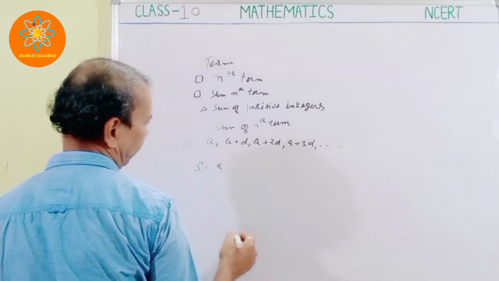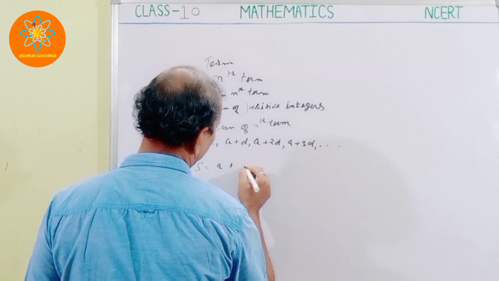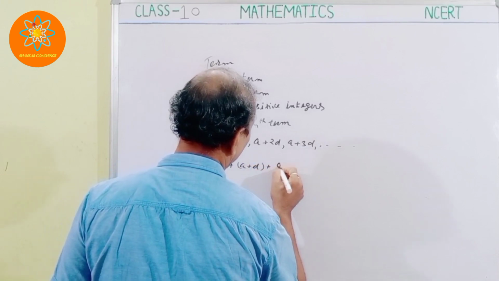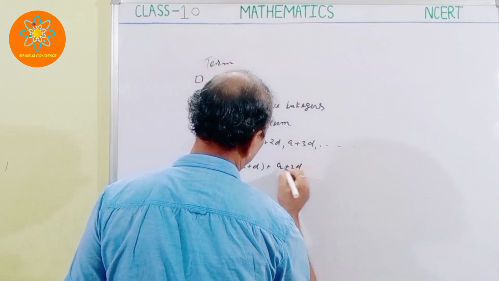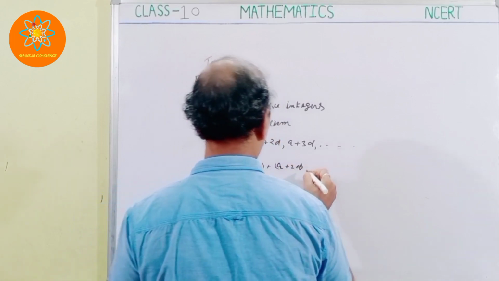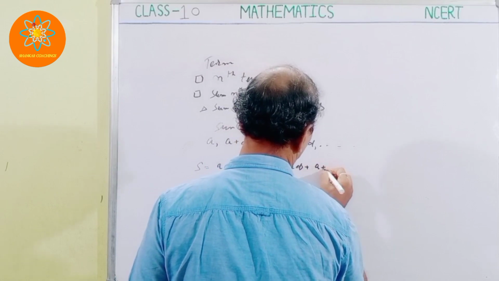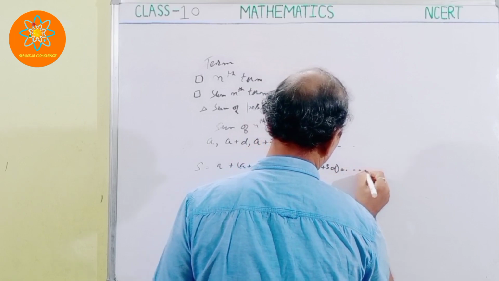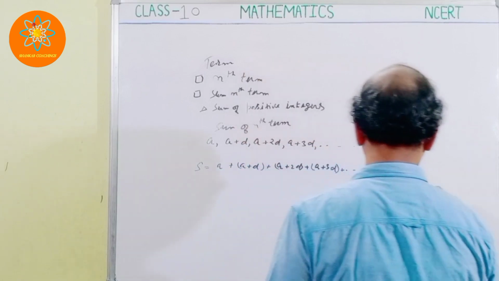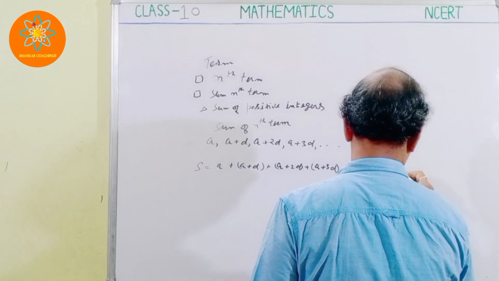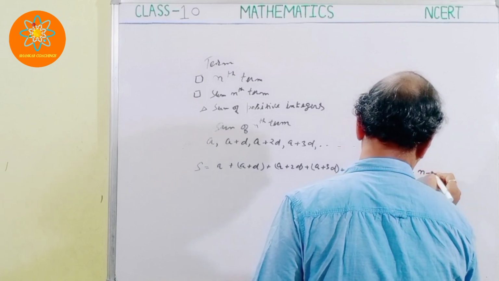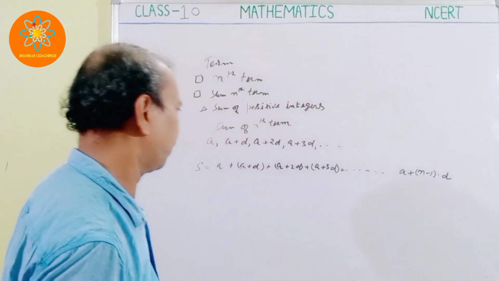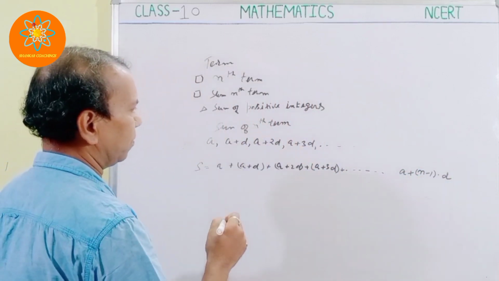So if the sum is given as S, the value of S is equal to A plus A plus D, plus A plus 2D, plus A plus 3D, and lastly we have A plus n minus 1 into D. Let's suppose I am reversing this order.